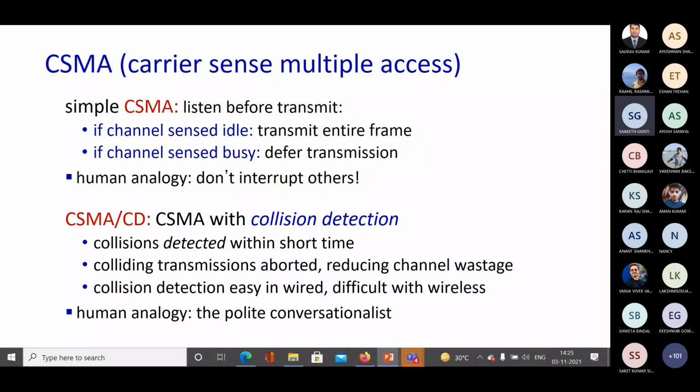How the collision will be detected, we will see when we read about CSMA-CD. Now, the colliding transmissions will be aborted, which will reduce channel wastage.